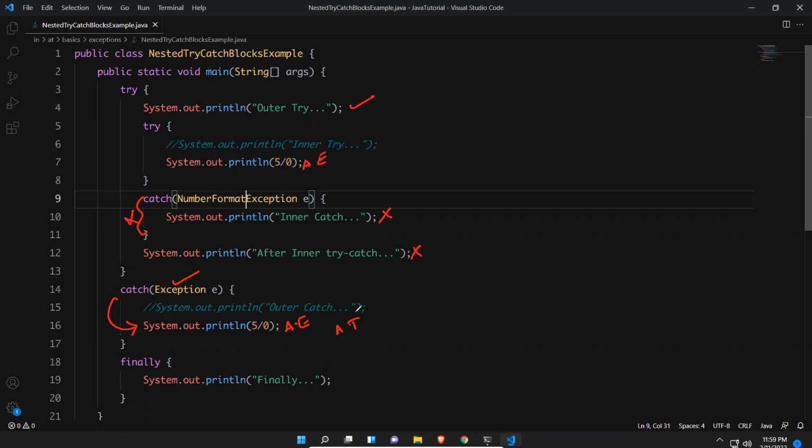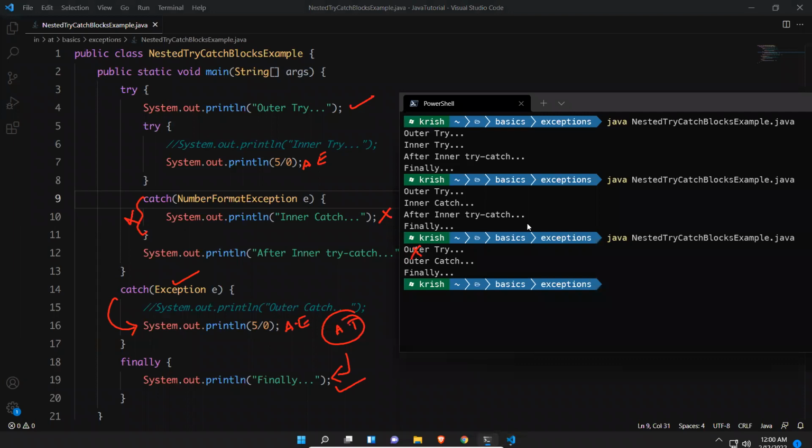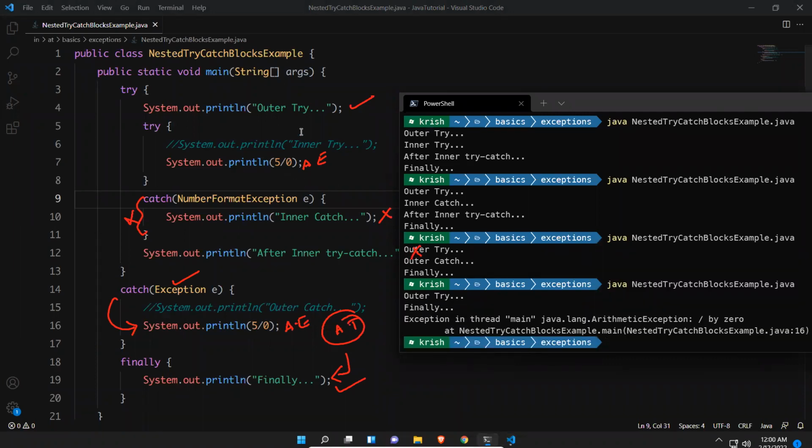Abnormal termination. Before abnormal termination, there is a finally block, so it will execute this one. So outer try, finally, then arithmetic exception. We'll try to execute that and see how it will be. Whatever we discussed, did it come or something else? You see that? Outer try, then finally, then arithmetic exception.